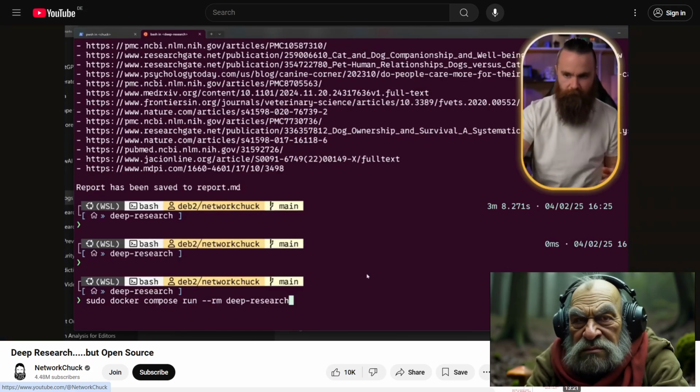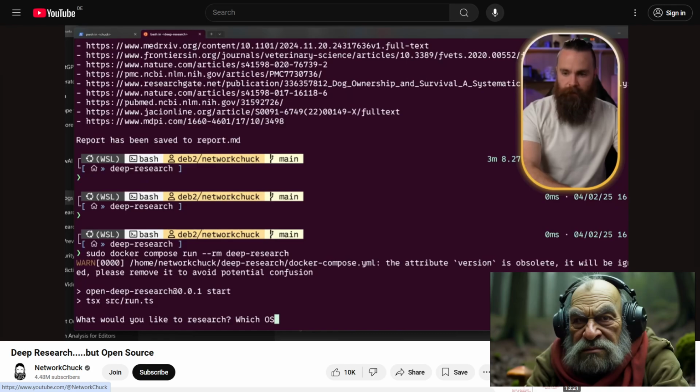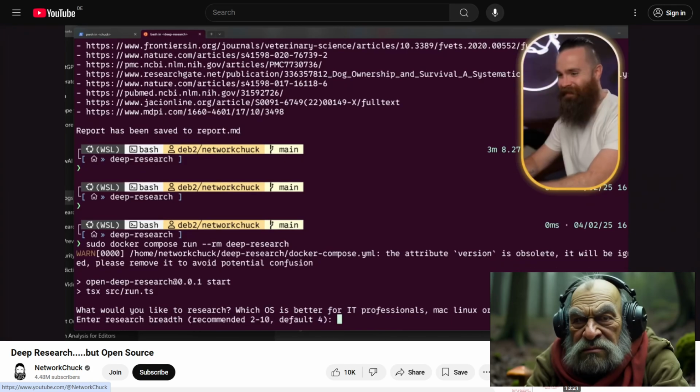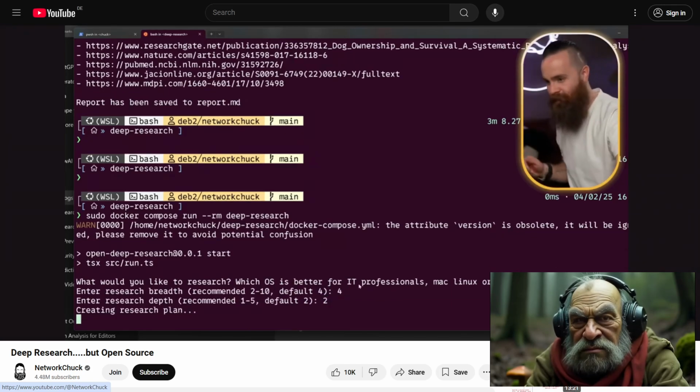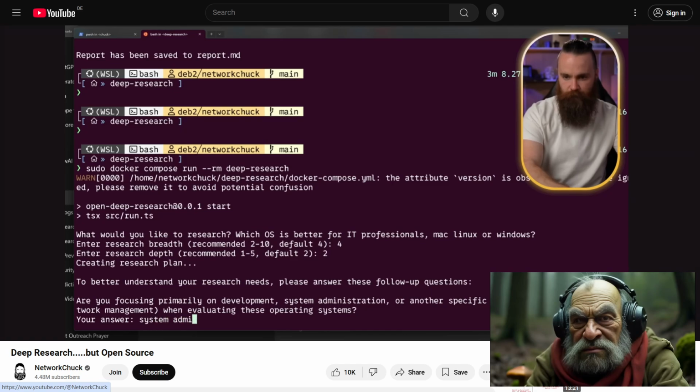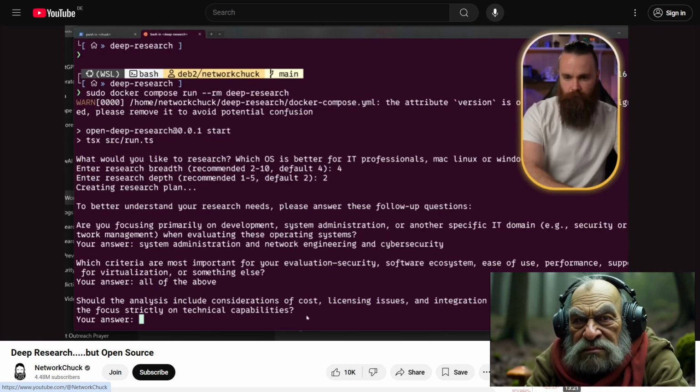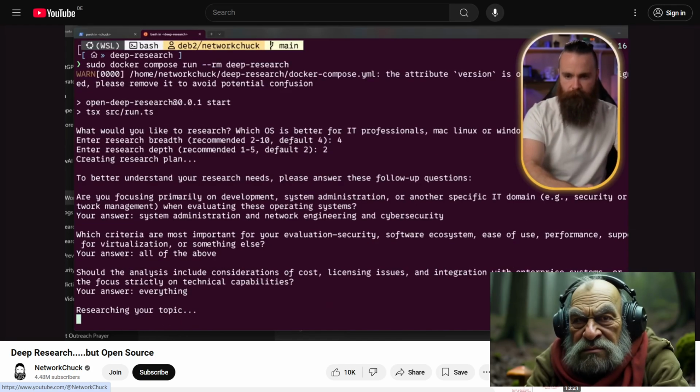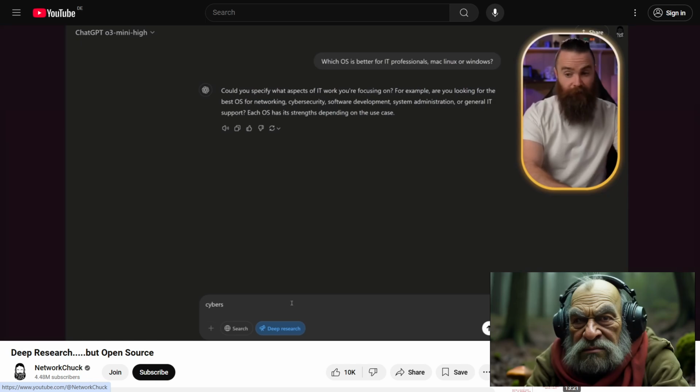Let's do an age-old question. And by the way, to run this again, we'll do the same command just like this. Which OS is better for IT professionals? Mac, Linux, or Windows? Spicy, right? Let me ask the same question over here. Let's say system administration and network engineering and cybersecurity. All of the above. Should the analysis be on cost, licensing, everything? Everything. Answer the same questions. Notice it's asking similar questions. We are both using ChatGPT o3 Mini High.